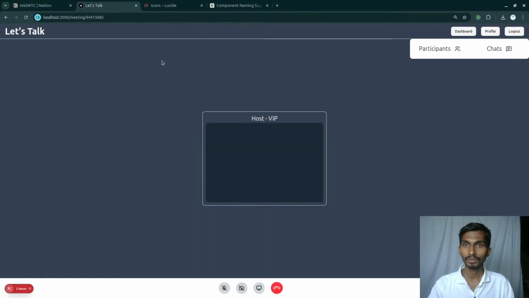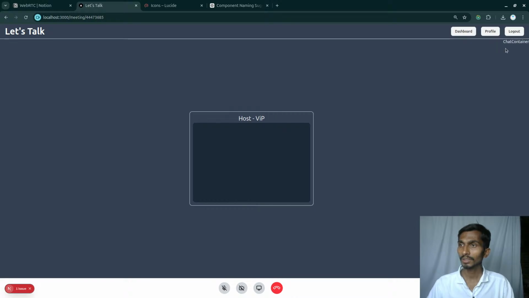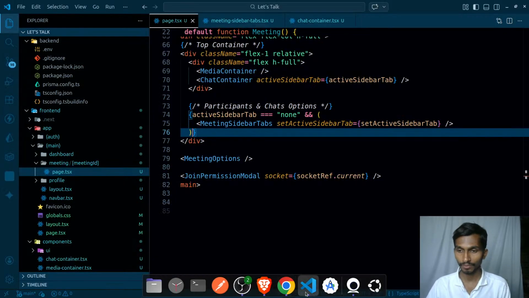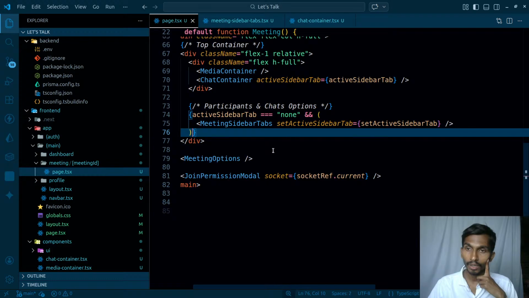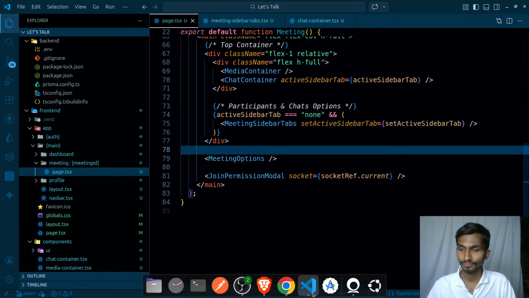VIP. Here we are. If I click on this, here that's gone. That's gone in the sense I will have just that container. And the other thing is that if I click outside the container, that should come back again. For that, what should I be doing?